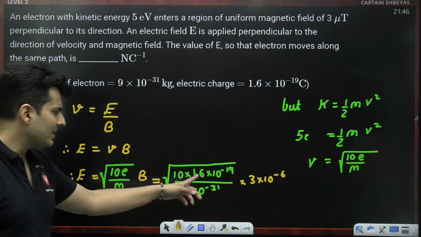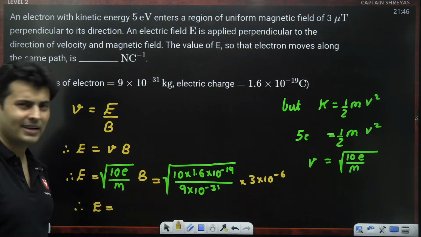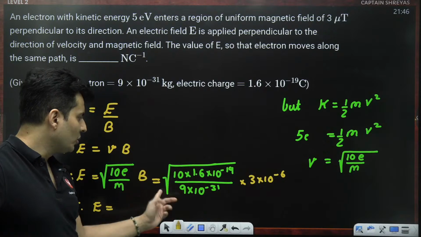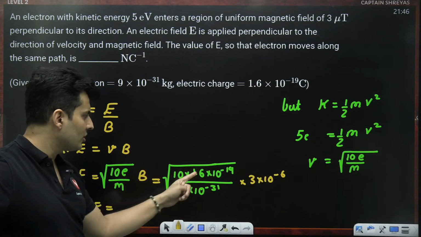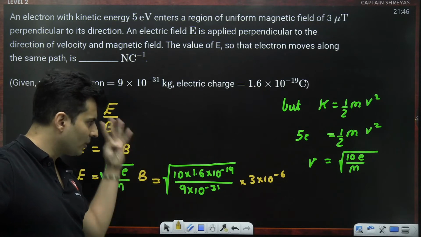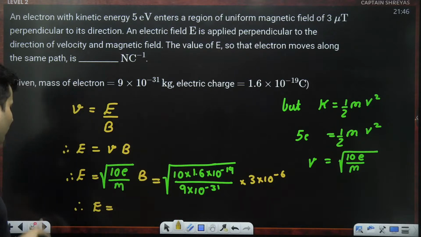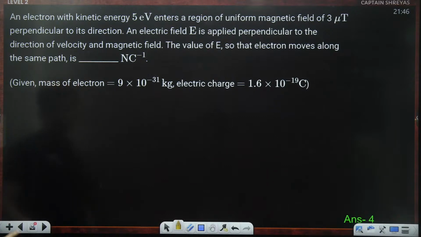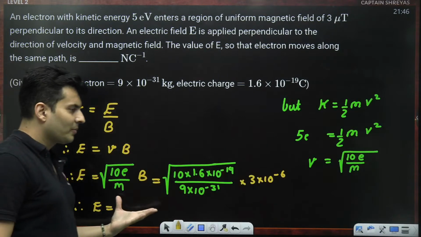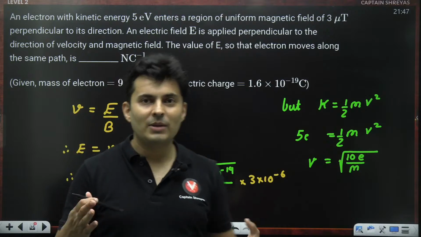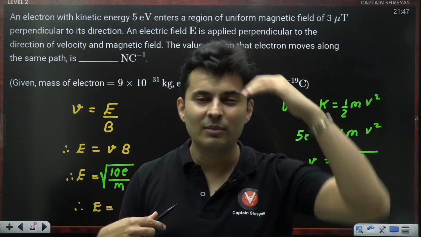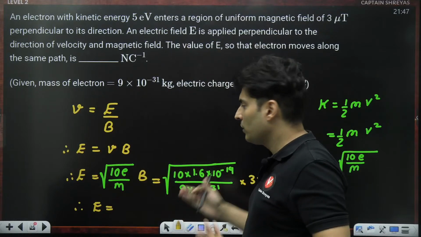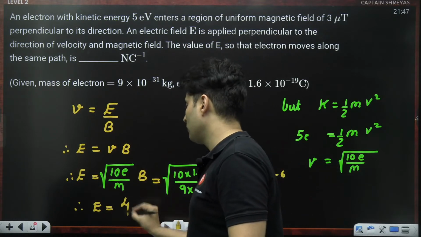From what I can see, 16 is there, 9 is there, so it will be a perfect square like thing. 16's root will be 4, 9's root will be 3, 3 and 3 will cancel, so 16's root, which is 4, will remain on the top. So the answer will be 4 something. I don't even have to break my head, it will be 4 something, unless the numeric answer can be anywhere from 1 to 1000. Then it can be 40 also, 400 also. If it is 1 to 10, I know the answer will be 4. So I'll just put 4 over here.